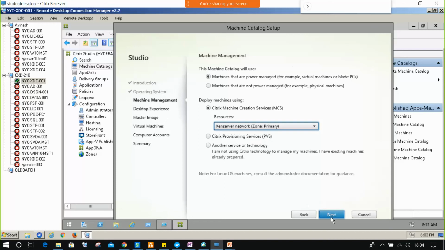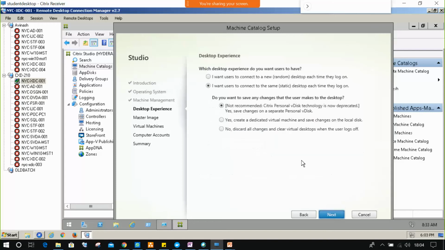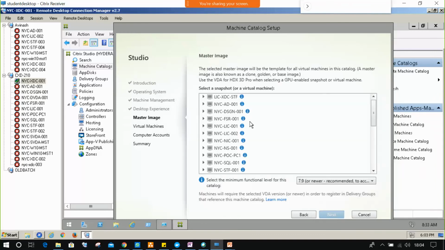XenServer network. Next. And use random. Next. So here it will show you the list of snapshots and where is your server file?